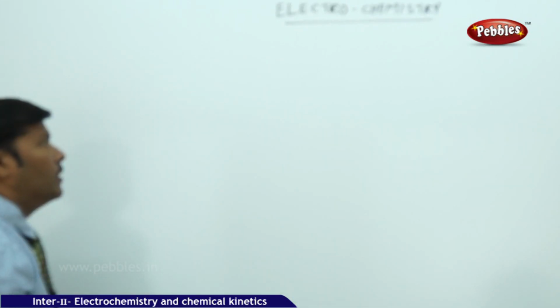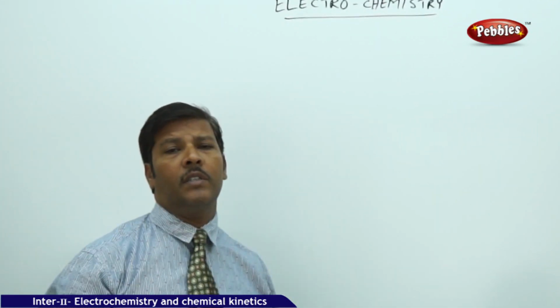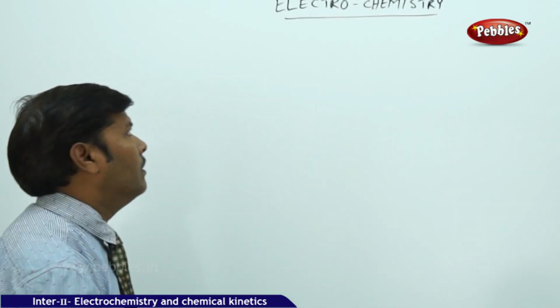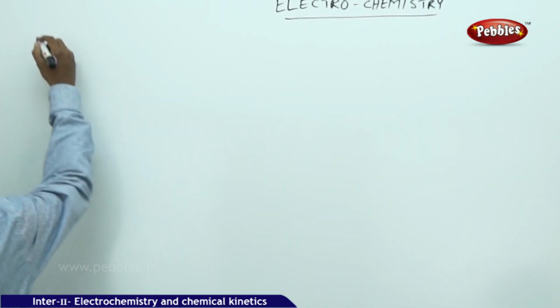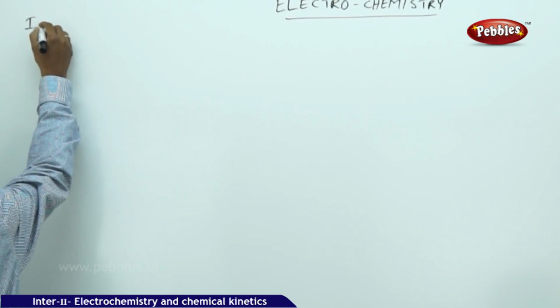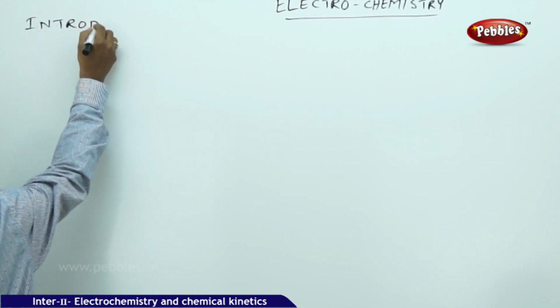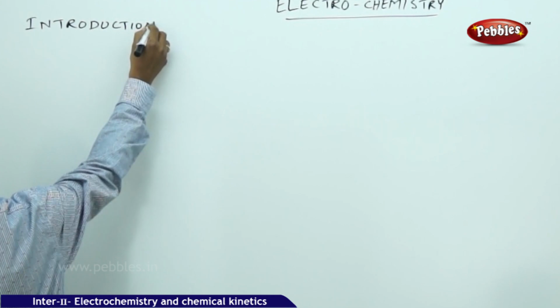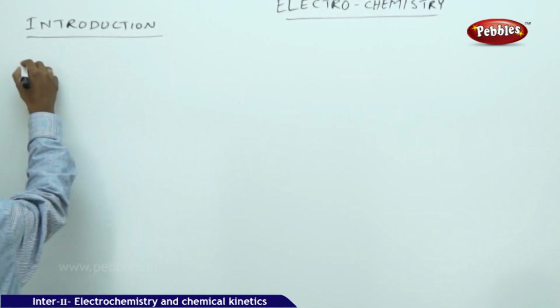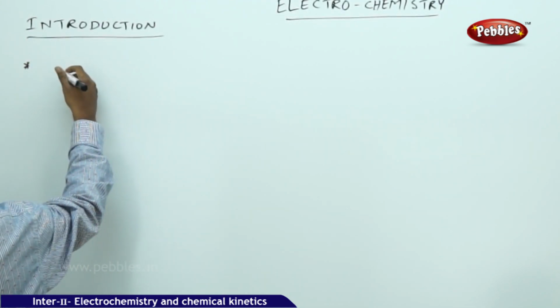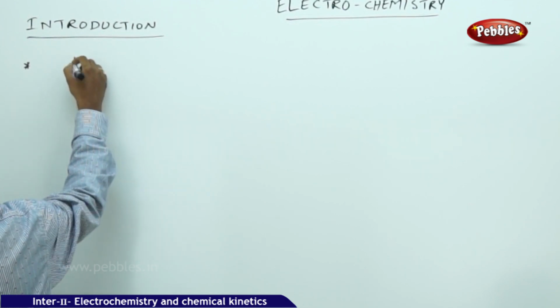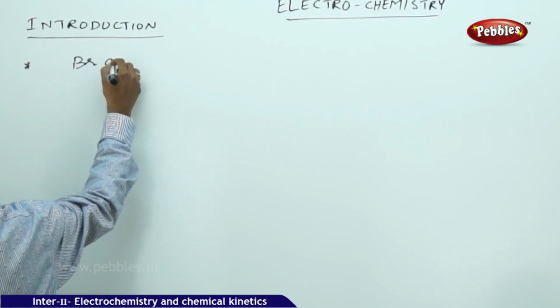So here, let us go to the new unit in physical chemistry, that is electrochemistry. What is all about electrochemistry? Let us go to the introduction. Electrochemistry is a branch of chemistry which deals with